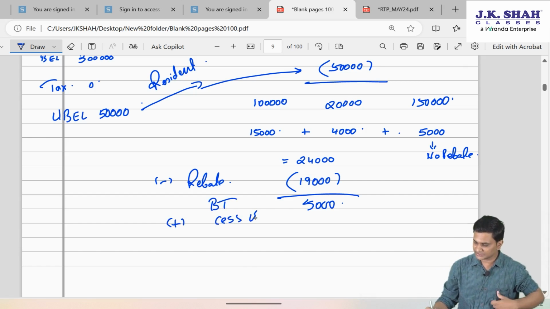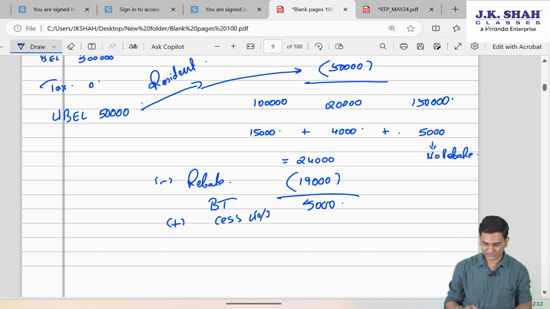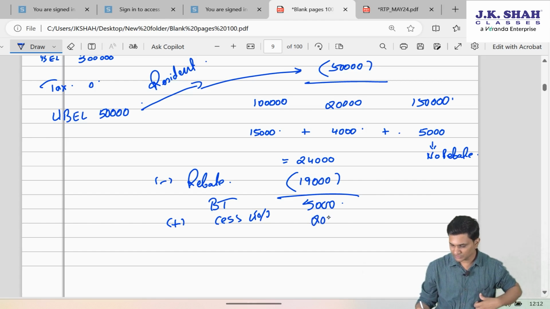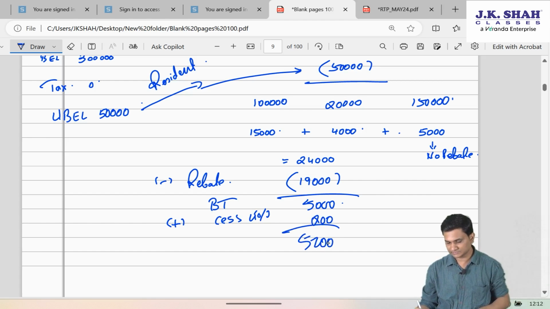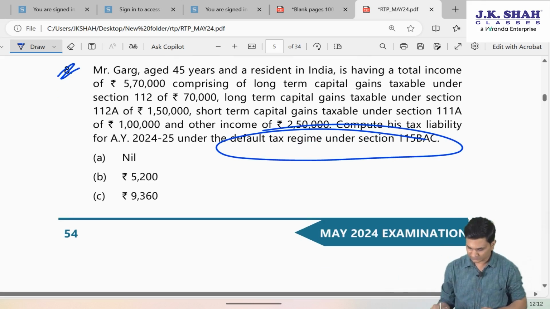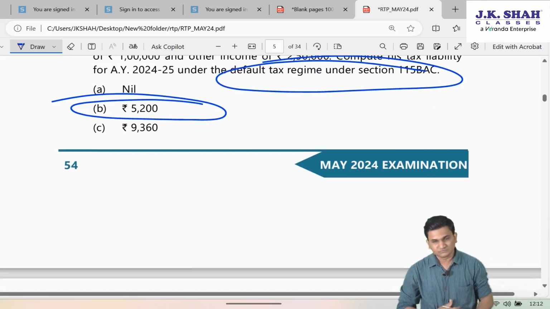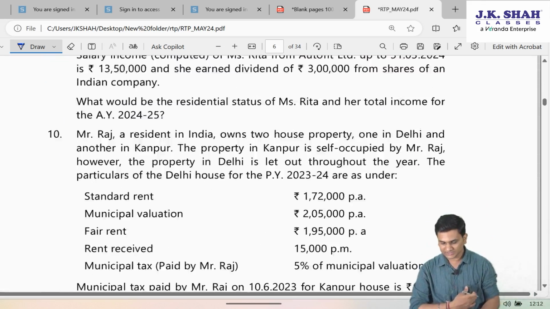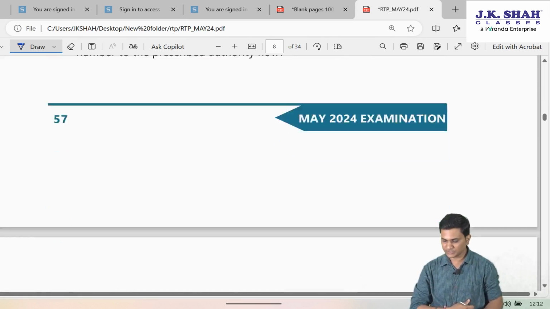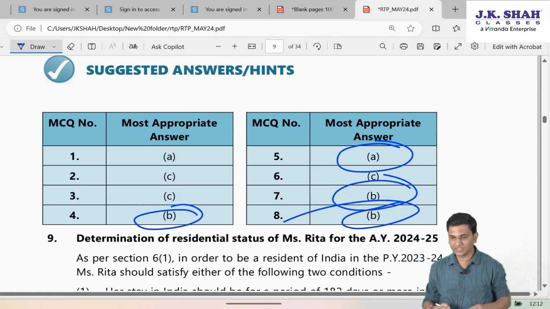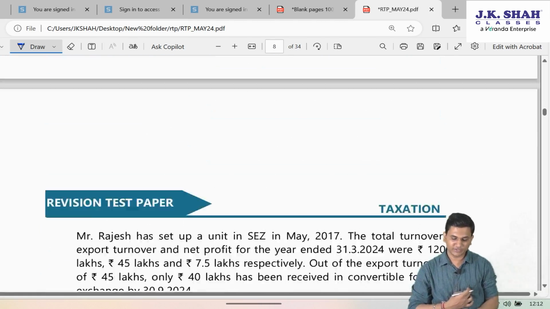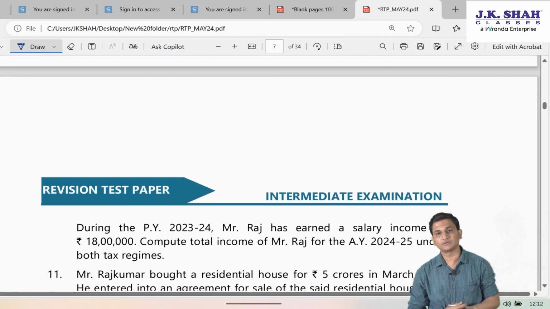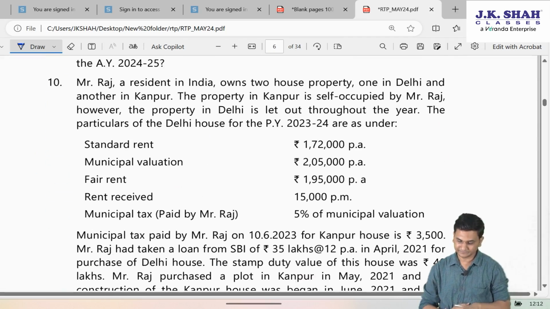Health and education cess 4%. So 200. So 5,200 will be the tax. So the correct option is B. So if any student was getting answer as A, that is nil, you were allowing complete rebate, which is not allowed under section 112A.